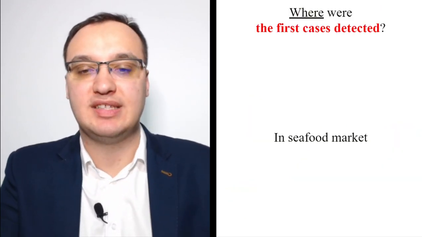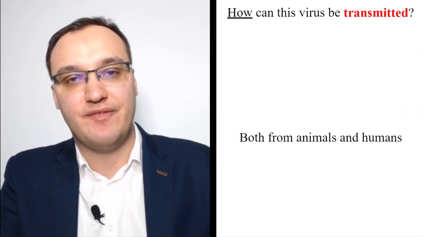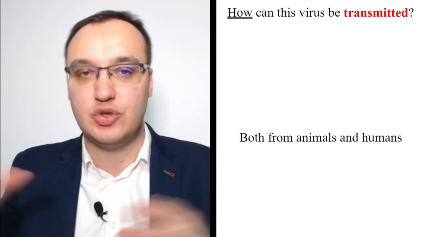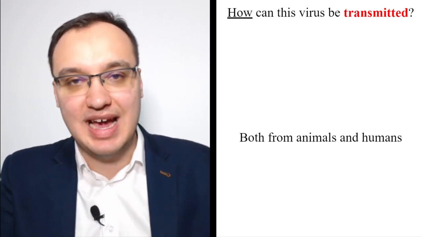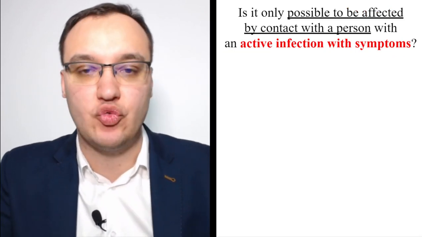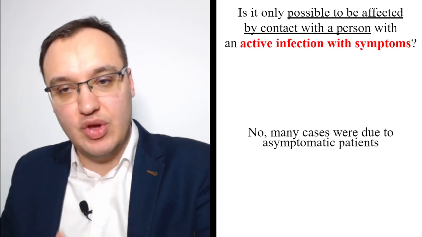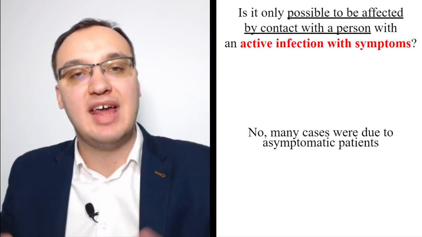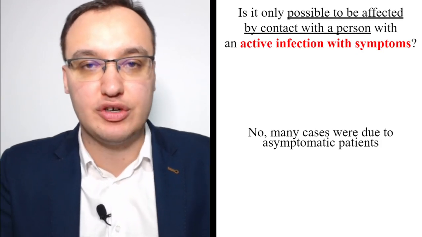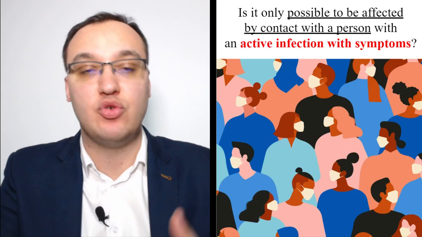Where were the first cases detected? In the seafood market, as we said, in Wuhan, China, and this virus was transmitted from animals to humans or humans to humans. We don't really know exactly how it was transmitted, but it can be from animals, remember. And it's possible to be affected when you have contact with a person, and usually the danger here is that we have contact with somebody who looks healthy and you think that it's no problem, and then you get affected.